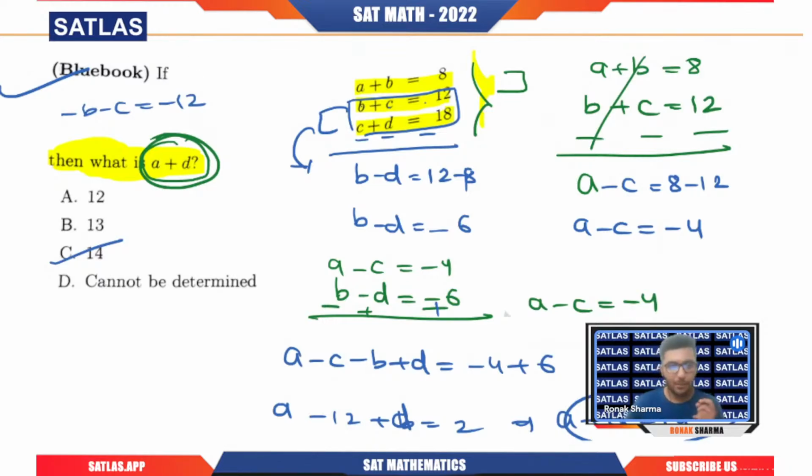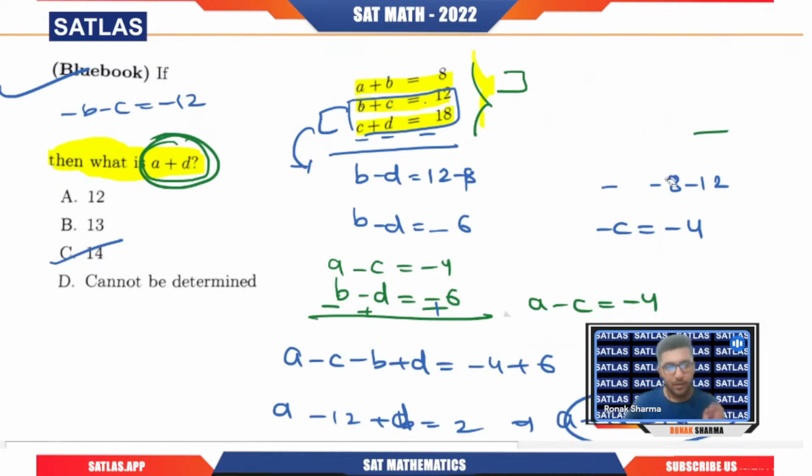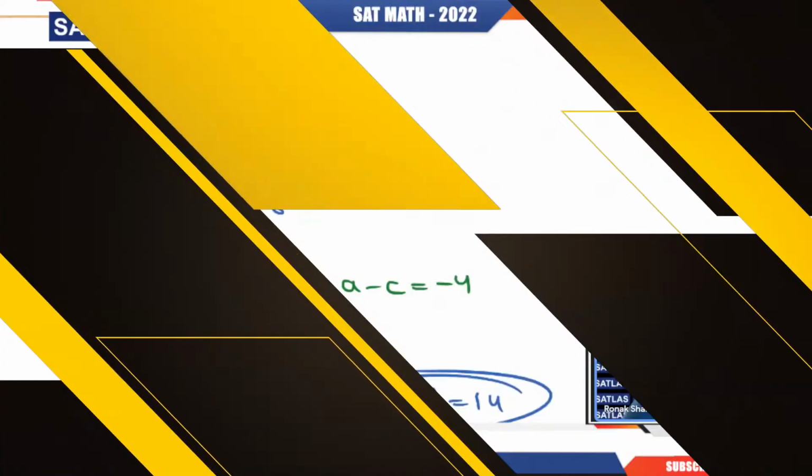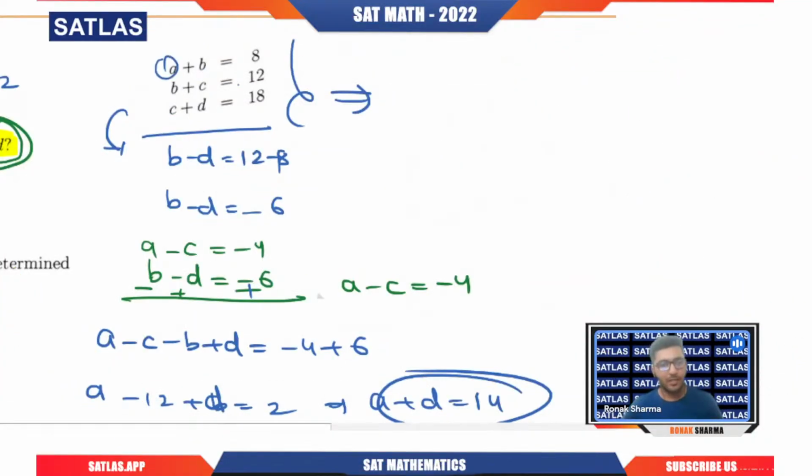So what is the second approach? Let us see that quickly. If you're not able to understand anything, okay, we have to pick any two equations first. Do one thing, add all of them, because at least you want a and d. So if you add all of them, you will get a plus d, right? So if I do that, how many b will be there? 2b. How many c will be there? 2c. And then we have plus d